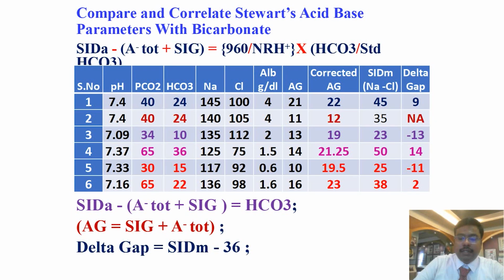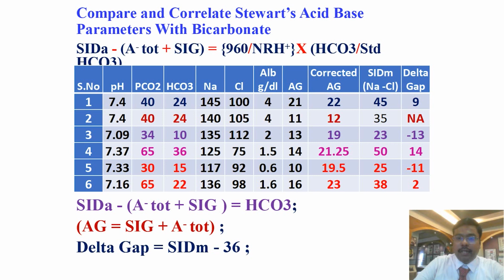If it is increased, then it can denote metabolic alkalosis. So if you see only the pH, PCO2, and bicarbonate, it will mislead us. So you have to look at the individual sodium and chloride values also. In the third to sixth examples, if you look at the albumin concentration, it is lowered. So if the albumin concentration is lowered, the anion gap has to be corrected.